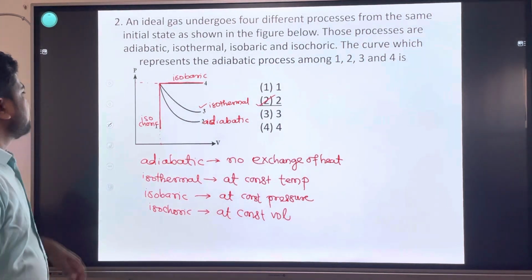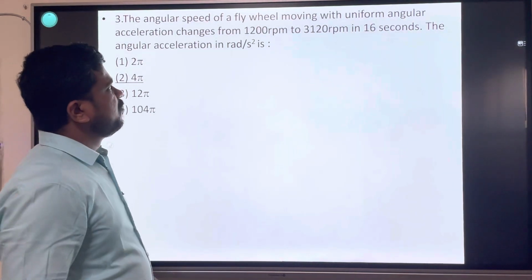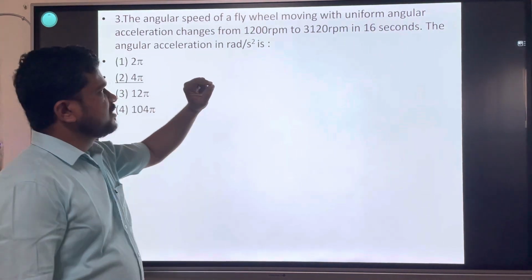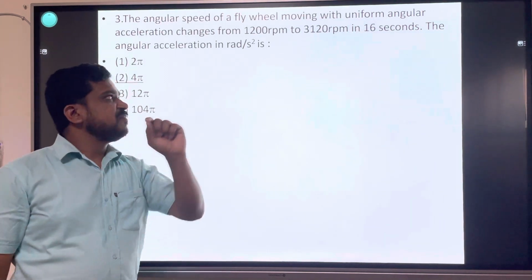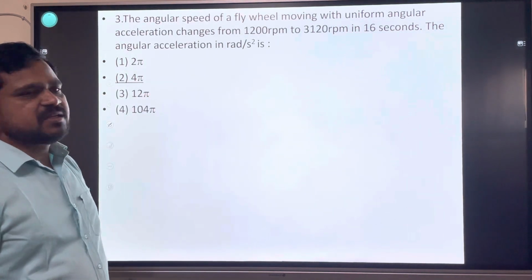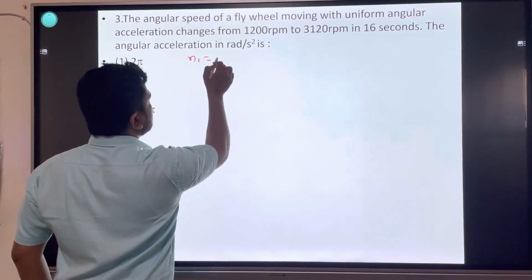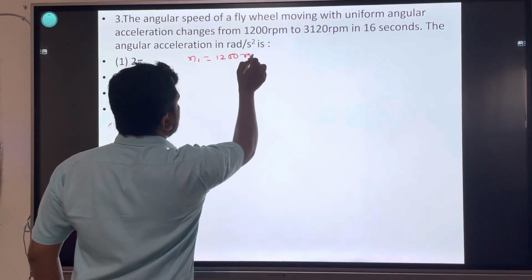Okay. Come to the next question. The angular speed of a flywheel moving with uniform angular acceleration changes from 1200 rpm to 3120 rpm in 16 seconds. Find the angular acceleration in radian per second square. Frequency n1 is given in rpm.